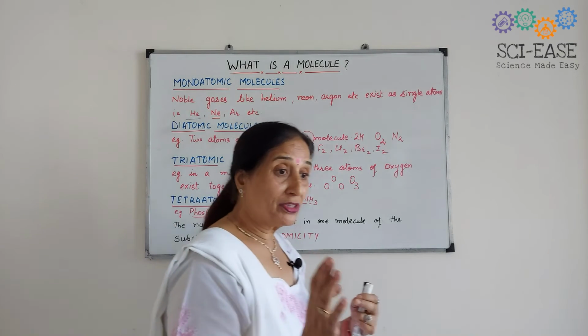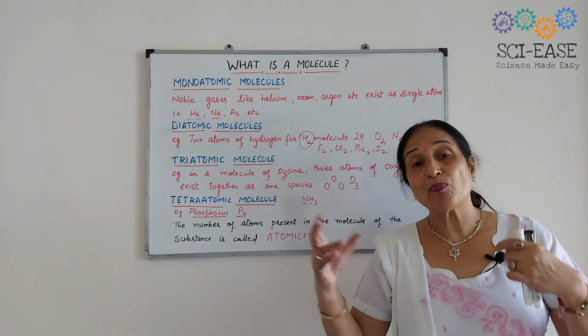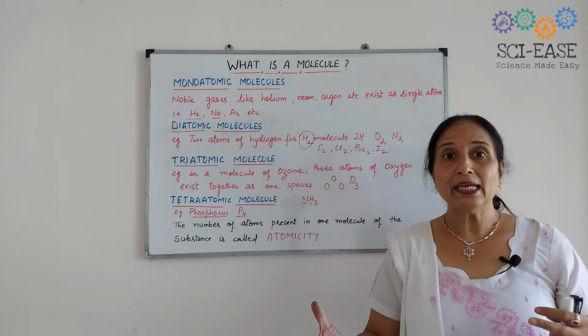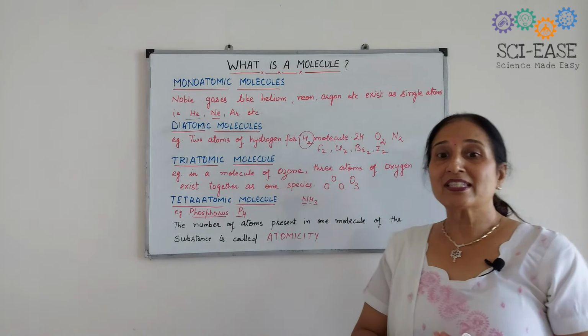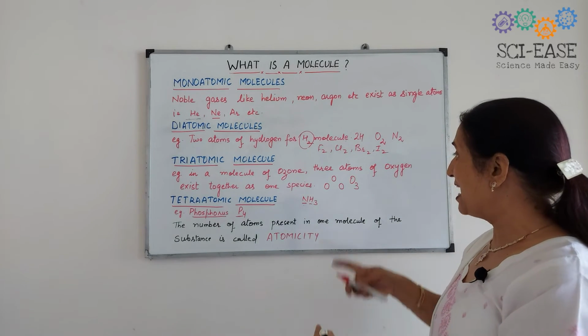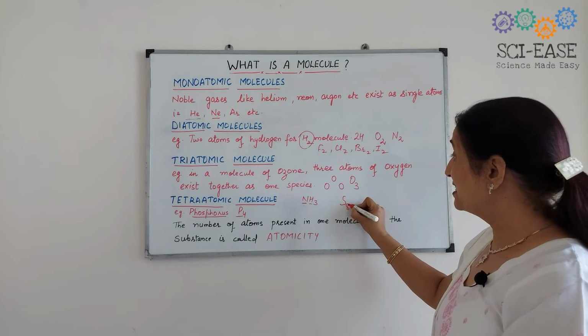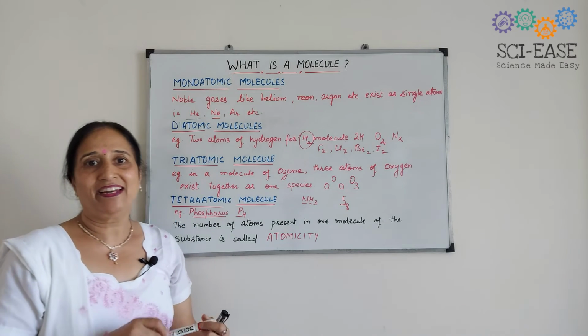And some of the elements exist as polyatomic molecules. What do you mean by poly? Means many. So in case of sulfur, sulfur exists as S8. Okay, it exists as S8. It has 8 atoms in it.